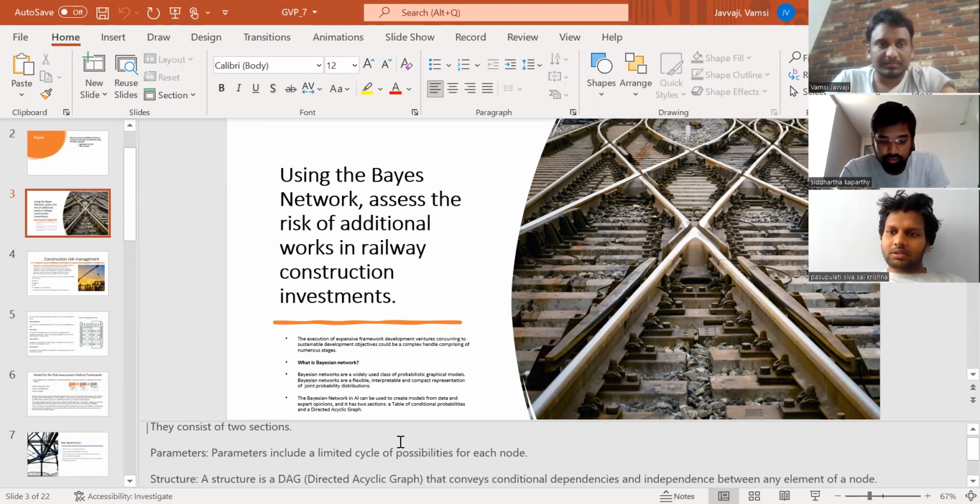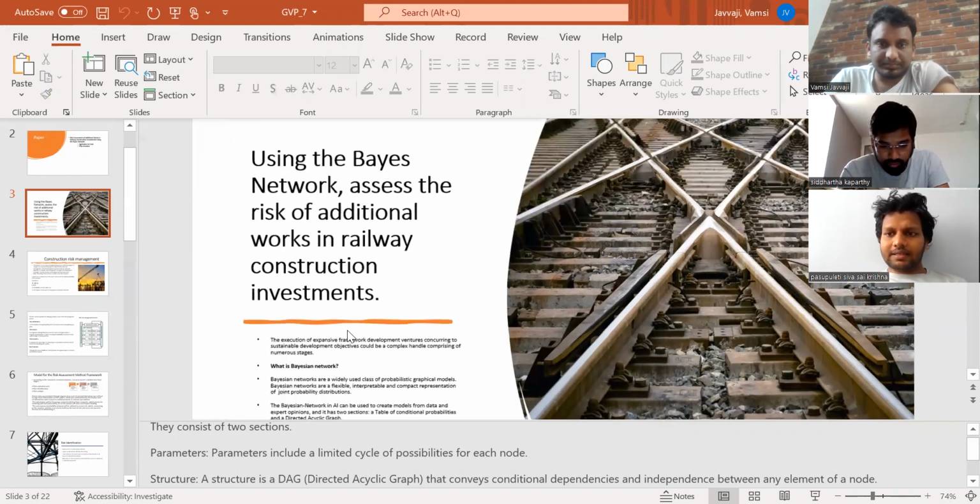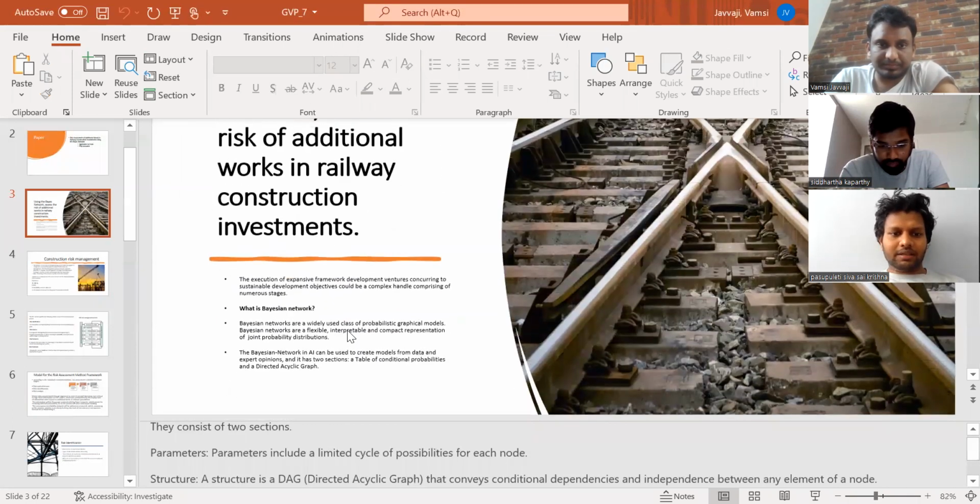But there are a lot of risks involved in the development of railway infrastructure. There are additional tasks to be performed, which involve many risks. By using an algorithm with a Bayesian network, we can assess the risk. This is the brief about this paper.